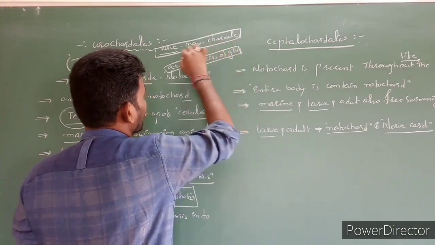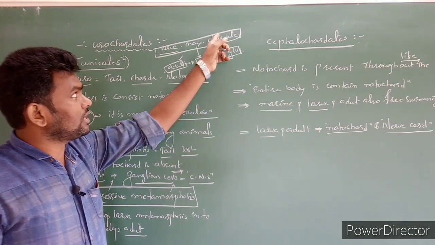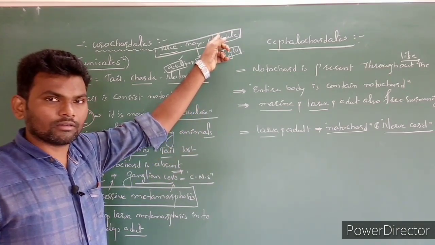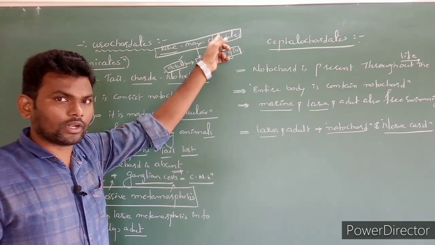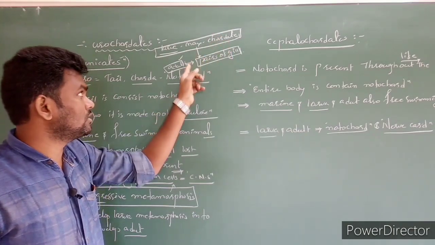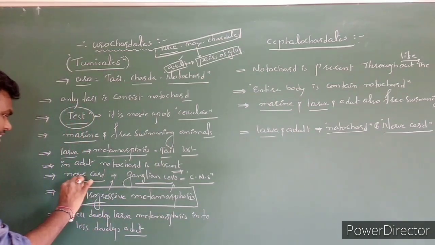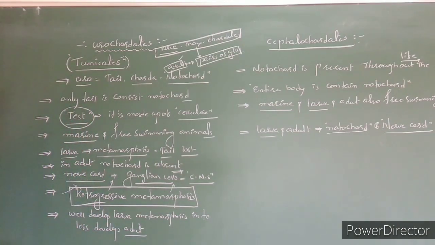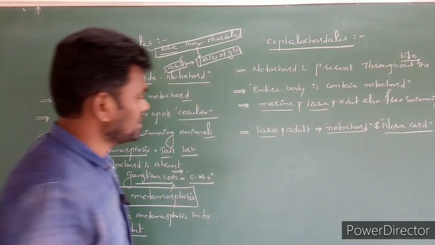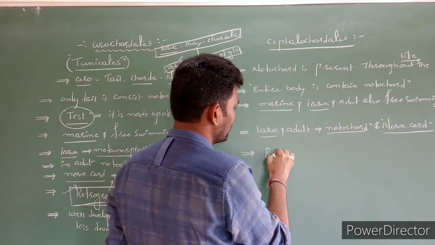This character we notice in only the adult. It means what happened? Actually here four fundamental characters of chordates were noticed. Gradually they disappear when it metamorphoses into the adult. So such a process is called a retrogressive metamorphosis. Clear?